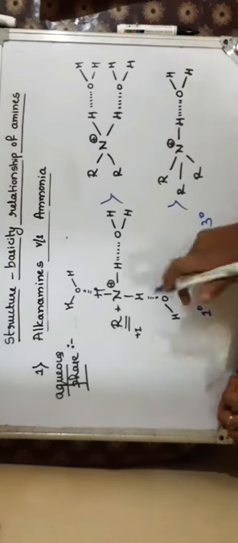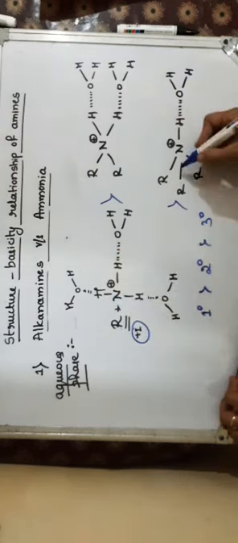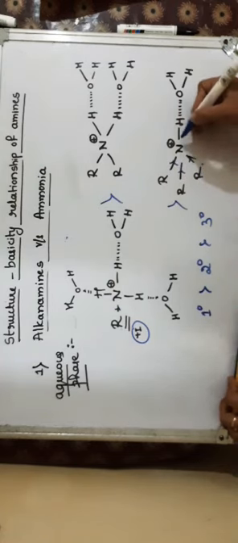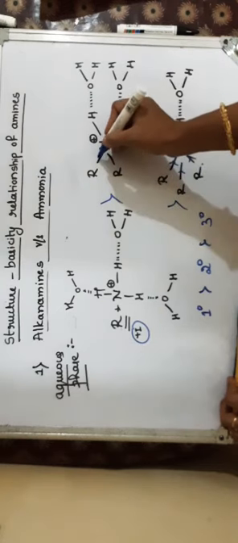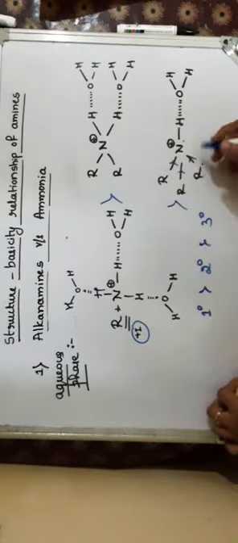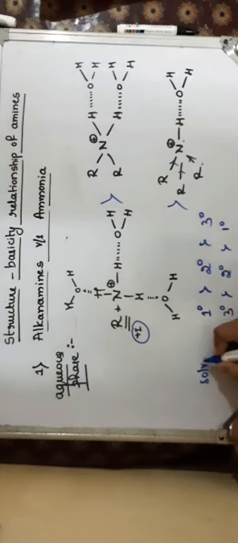But if you consider based on the plus I effect, what happens? Plus I effect is more in case of tertiary, as there are 3 alkyl groups attached to the nitrogen, and secondary is having 2 alkyl groups. So on the basis of plus I effect, the order is completely reversed. On the basis of plus I effect, tertiary is stronger base, then secondary, then primary. The earlier order is only based on solvation effect, and this is only based on plus I effect, right?